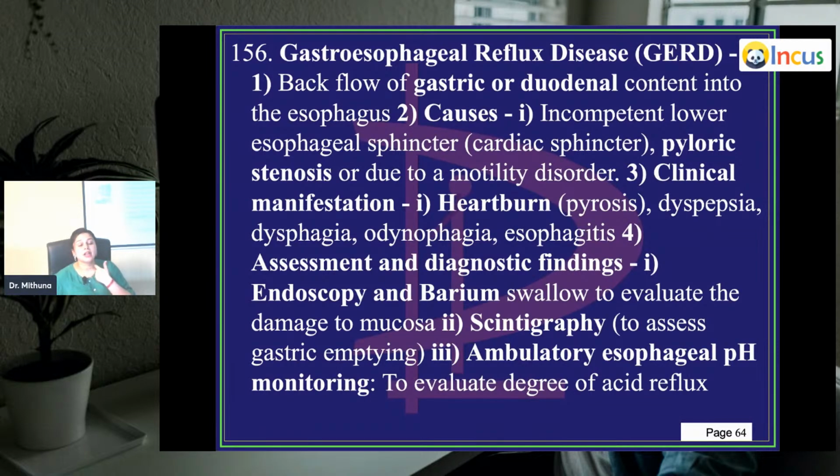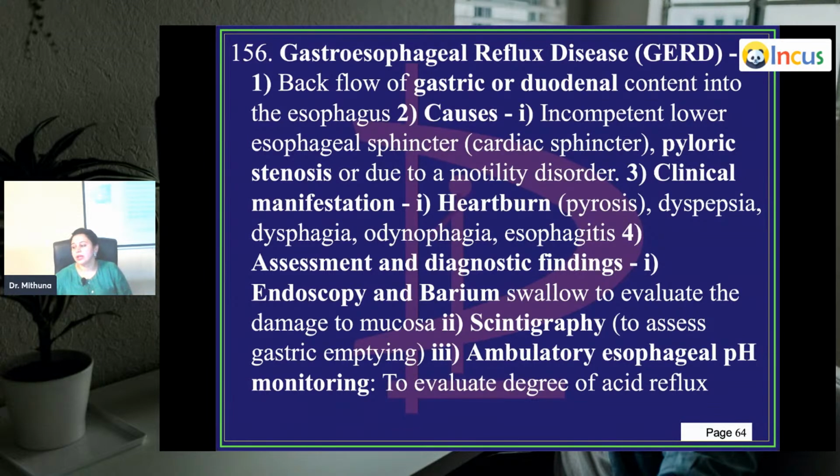Odynophagia, these people can have a lot of aphthous ulcers. And esophagitis, because all that esophagus where that acid is being refluxed leads to irritation of the esophagus, leading into inflammation of the esophagus. Assessment is endoscopy, or you can also do a barium swallow to evaluate damage.